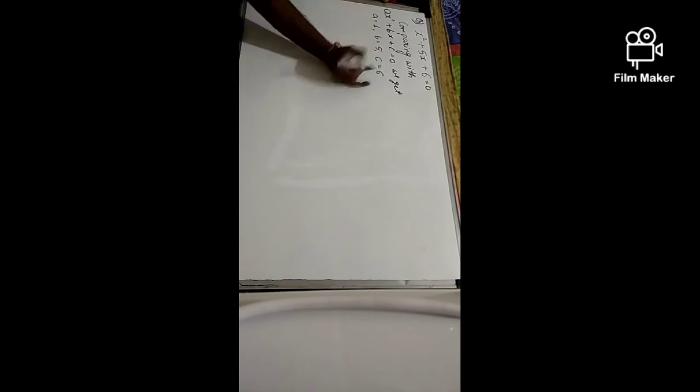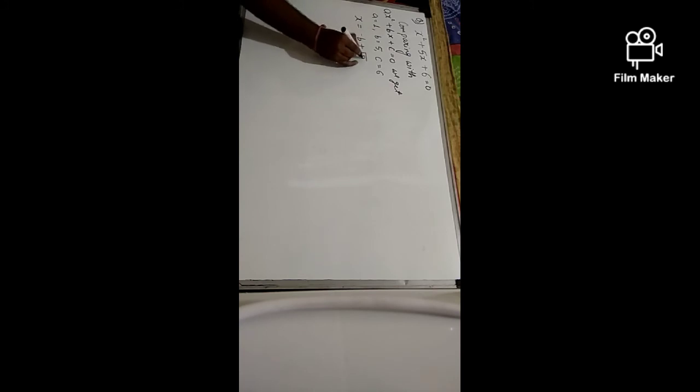Okay, now the coefficient of x square here is 1. What I get, the value of a is 1, that of b is 5 and c is 6. So what we are doing, we are solving this quadratic equation using the formula method. So what was the formula? The formula was x is equal to minus b plus minus under root d upon 2a.